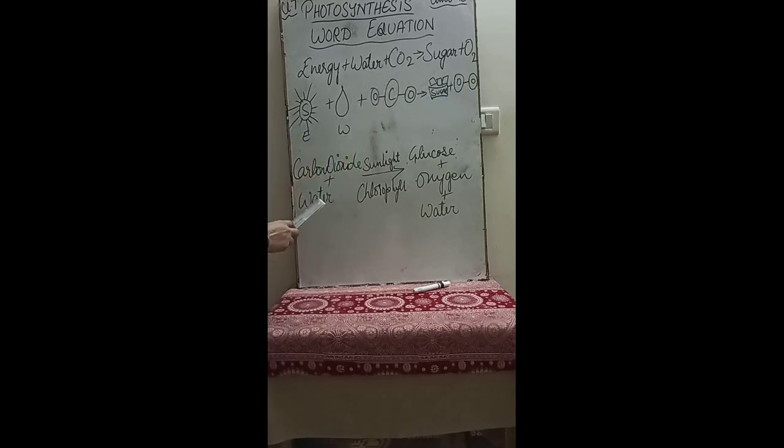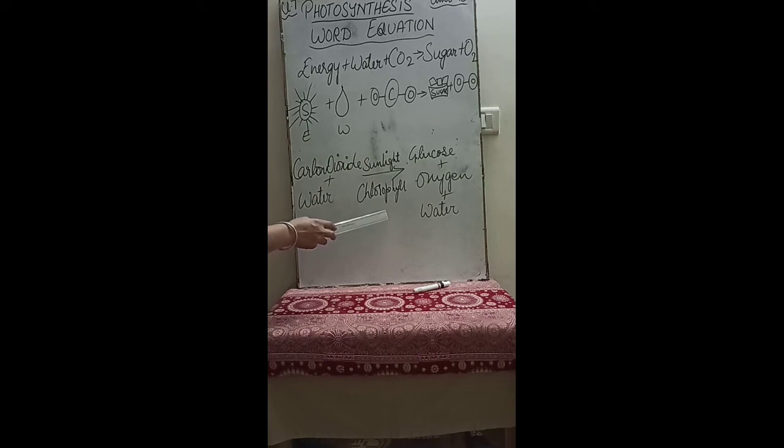Now this is the word equation of the process of photosynthesis: carbon dioxide plus water, in the presence of sunlight and chlorophyll from the green plants, produce glucose plus oxygen plus water. So this is the pictorial representation and this is the word equation.